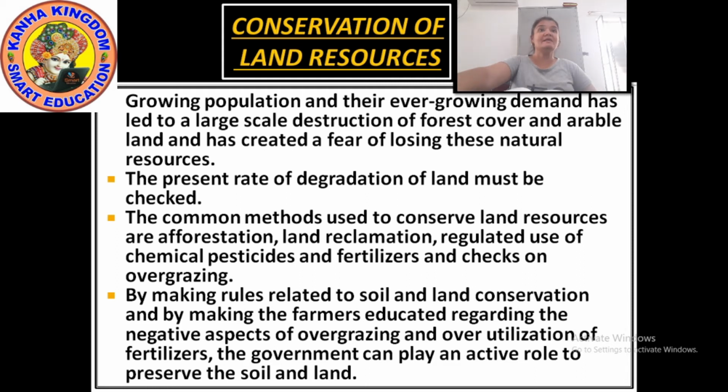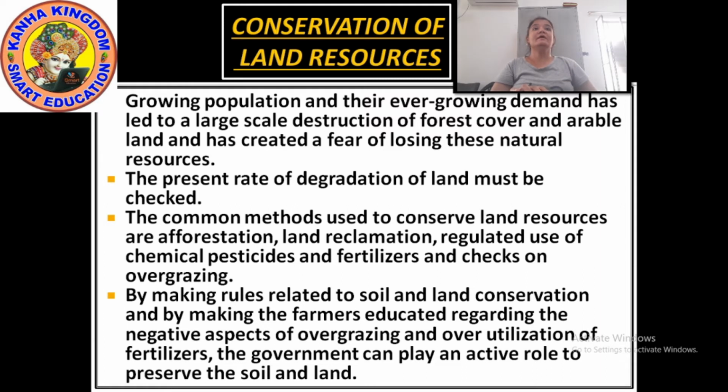Land reclamation means the process of creating new lands from oceans, seas, river beds, lake beds. If we want to conserve our land, this is also one kind of process, called land reclamation.